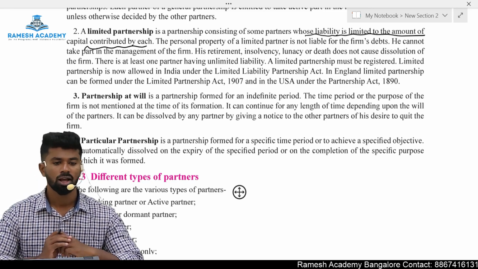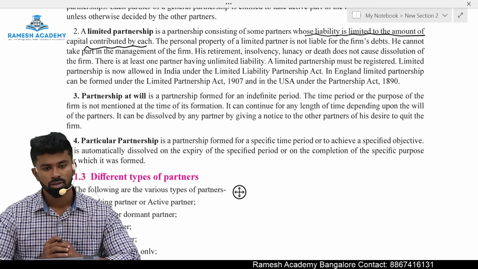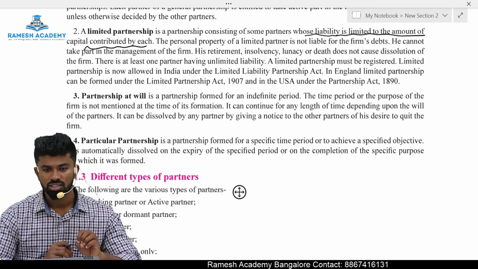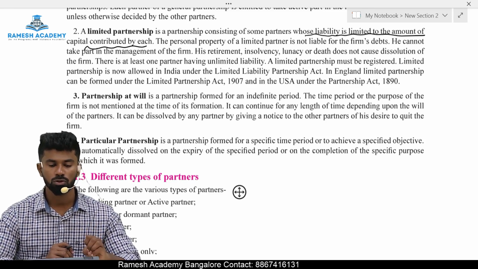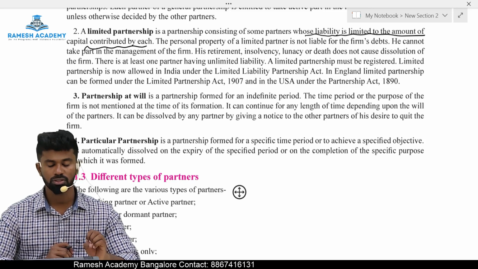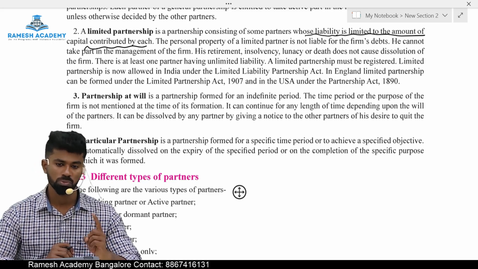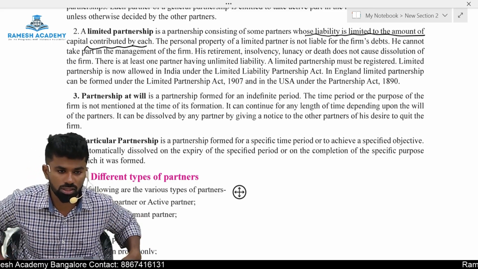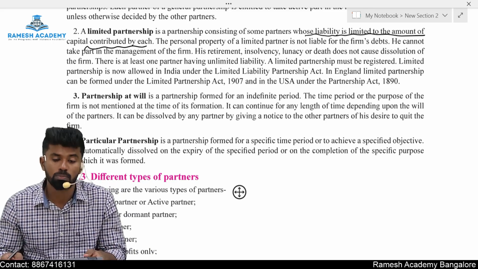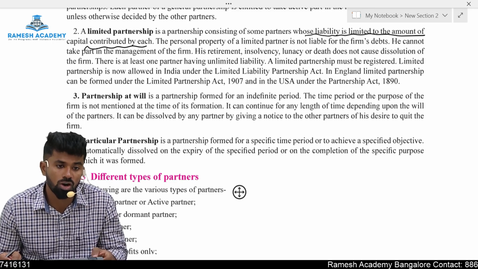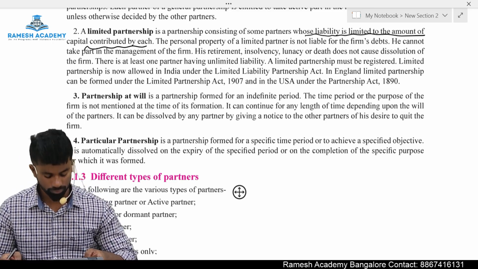That is called a particular partnership. If a partnership is formed for an indefinite period without a provision in the agreement with respect to the same, it is called a partnership at will. If there is a provision in the partnership deed with respect to the duration or the purpose for which it is formed, it is called a particular partnership.